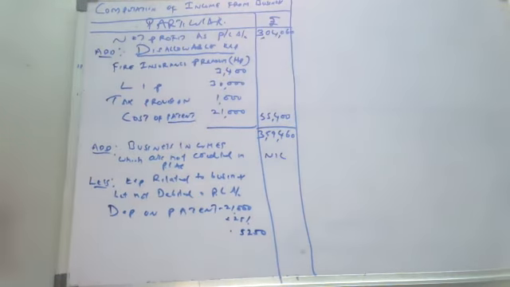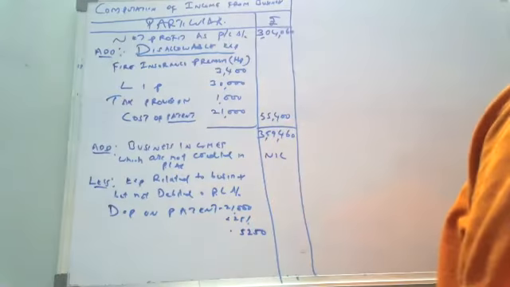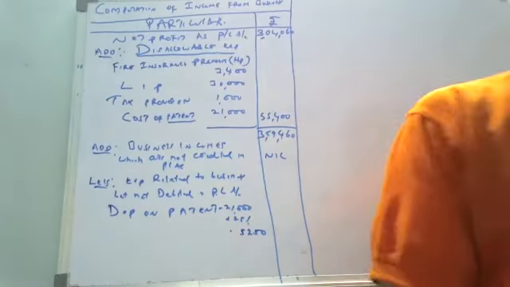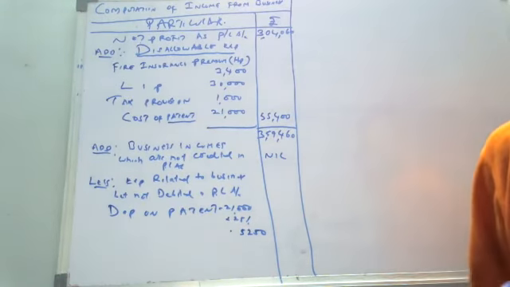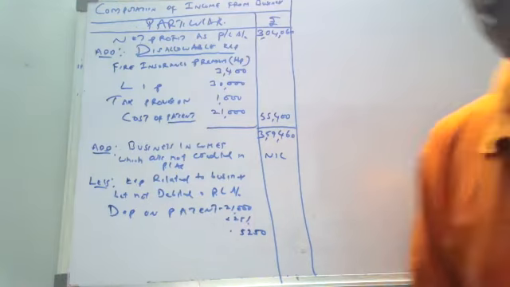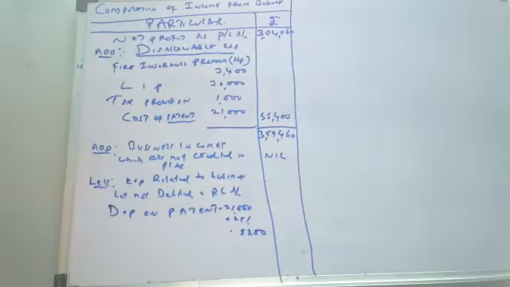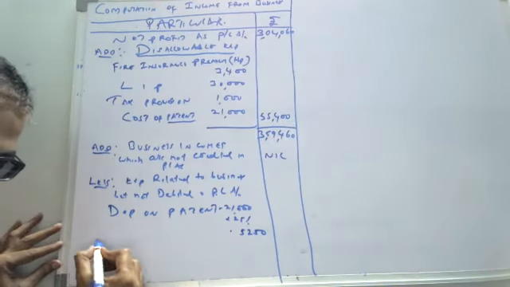Then, apart from this, one more expense is there, which is not debited in P&L account. So, what is the expense? Depreciation on motor car.